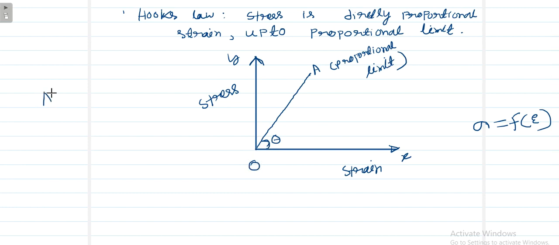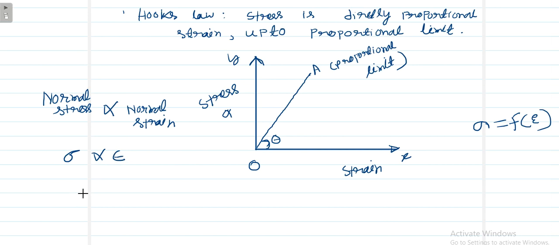According to Hooke's law, normal stress, that is sigma, is proportional to normal strain. So I can write sigma is proportional to strain.